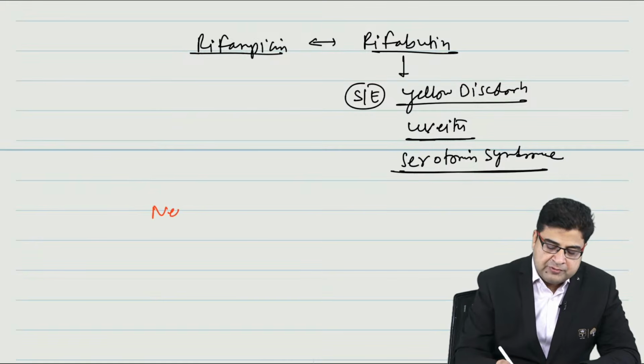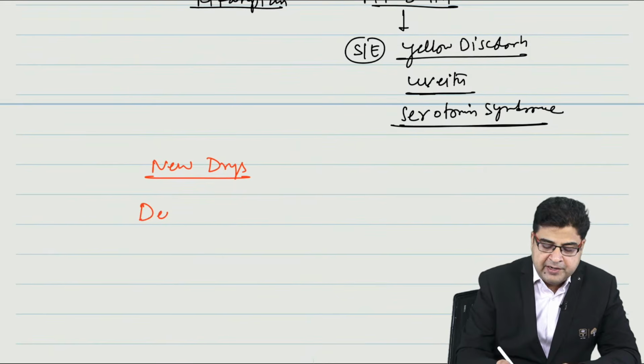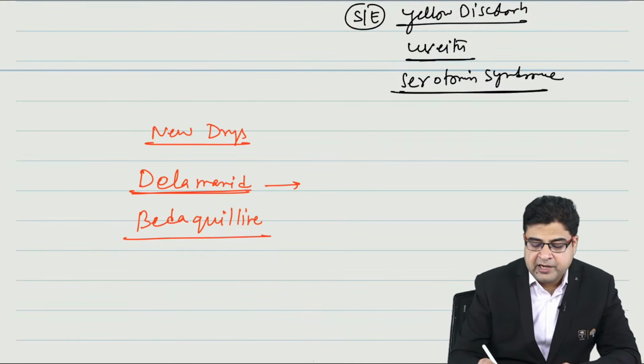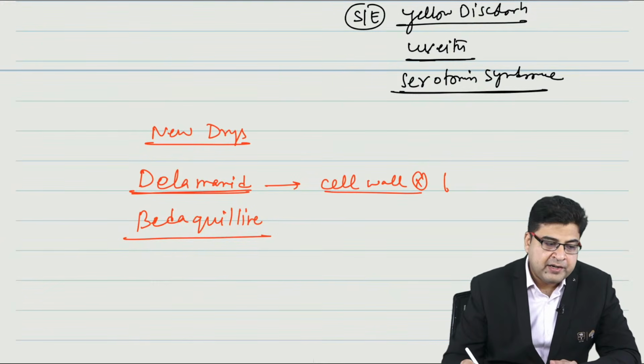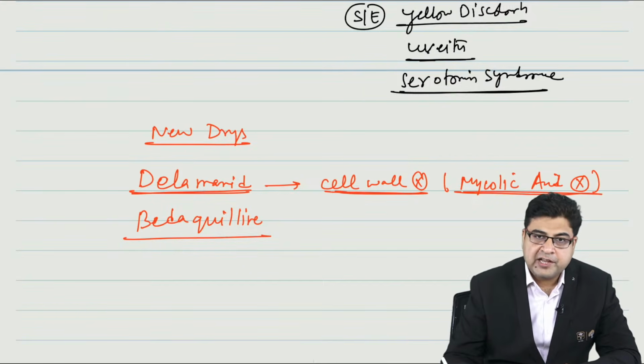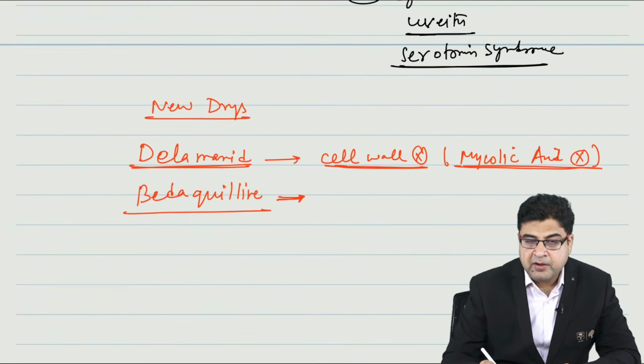Now we have two new drugs for tuberculosis. One is known as delamanid. Second drug is known as bedaquiline. So bedaquiline and delamanid are the two new drugs for tuberculosis. Out of that, delamanid is a cell wall inhibitor. In the mycobacterial cell wall, we have the presence of mycolic acid. So delamanid is a mycolic acid synthesis inhibitor.